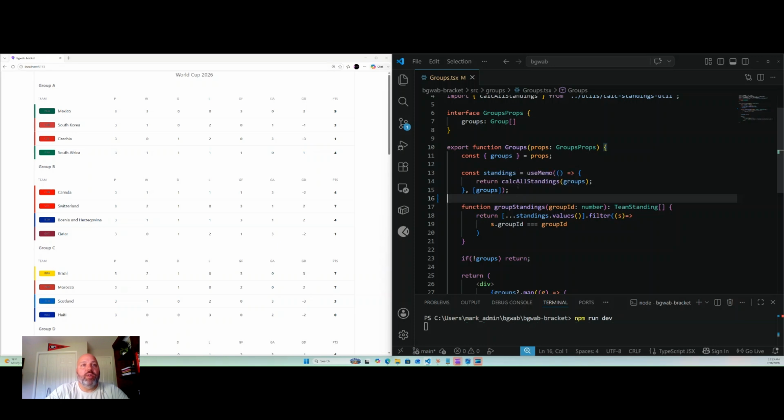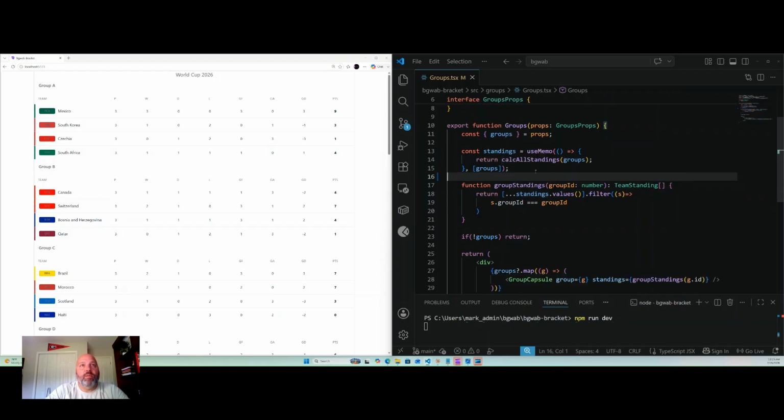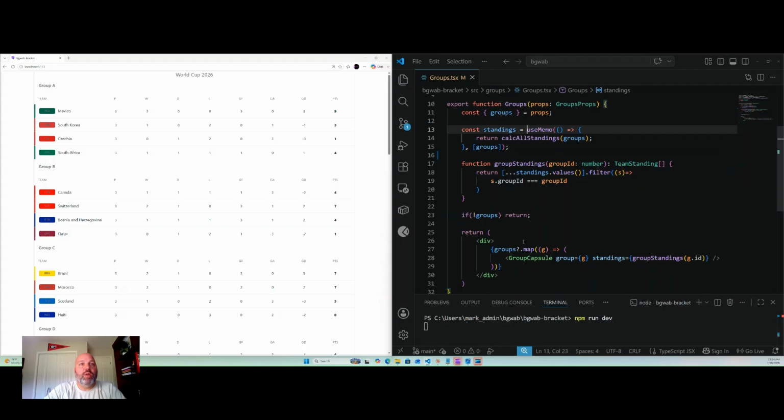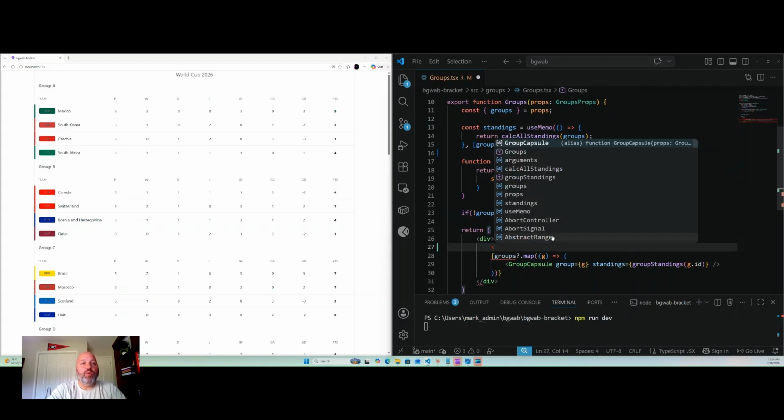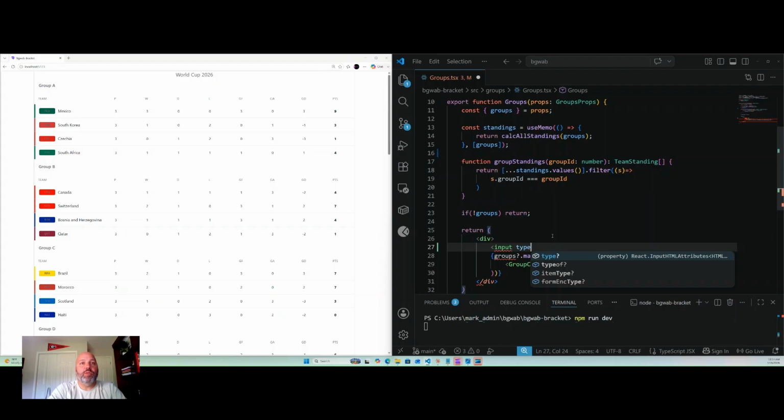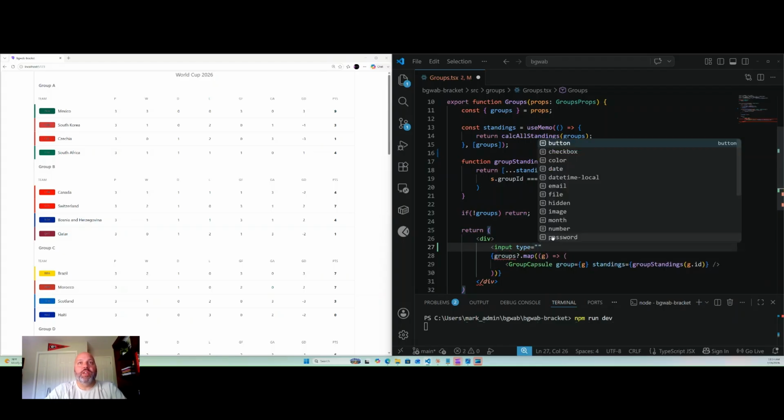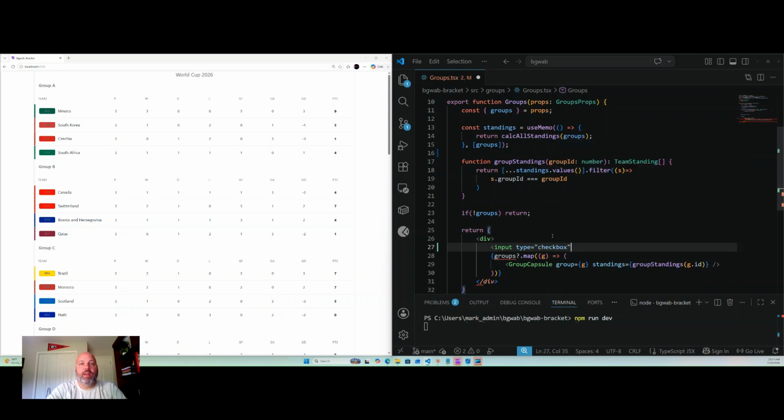And so I'll give you an example first of why we implemented this versus just leaving it like this, where we have standings just equals this call. So let me undo that. Inside here, I'm going to create an input, and its type is going to be a checkbox, right? And I'll close this off, and I'll just call this toggle mode, right?